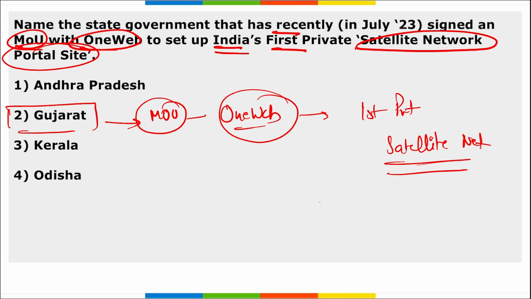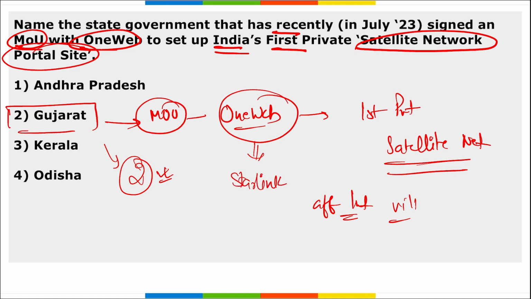This project under Digital India aims to provide affordable internet access to villages, districts, panchayats, local administrative bodies, government departments, and other entities throughout India. Here, OneWeb will establish one of the two private satellite network portal sites in two villages of Gujarat. Remember, this question can be asked: in how many villages will this pilot project commence? In two villages. And OneWeb is similar to Starlink, which is making a satellite constellation in space to provide satellite internet even in remote areas.